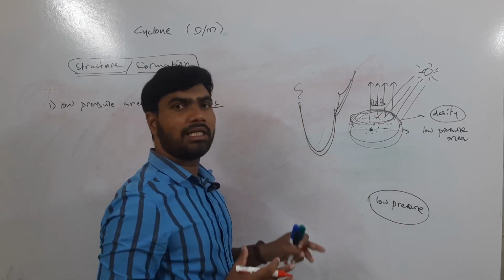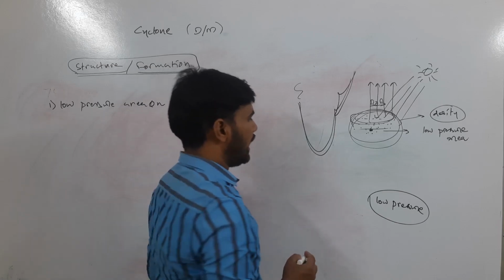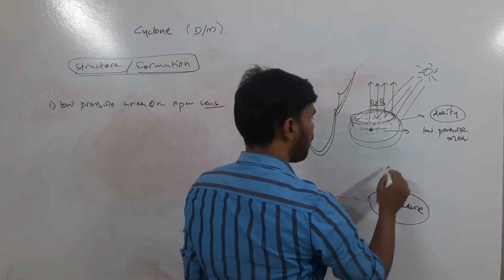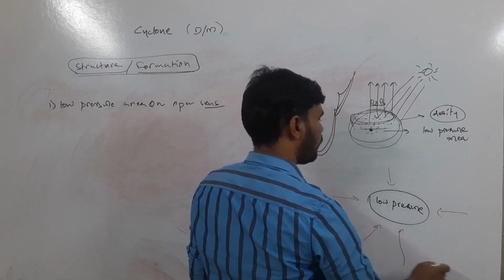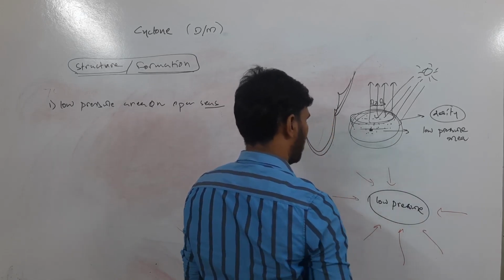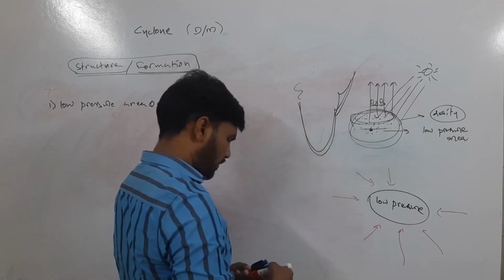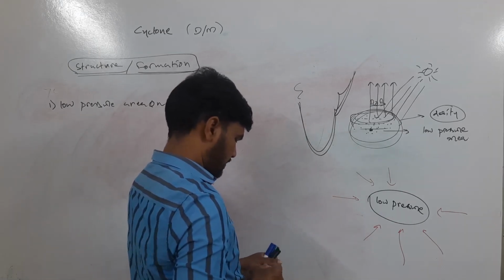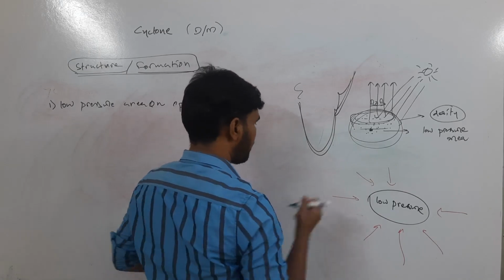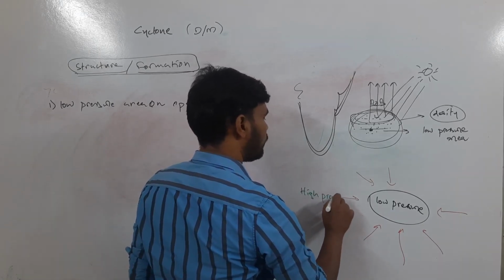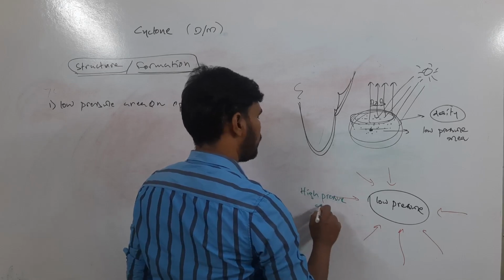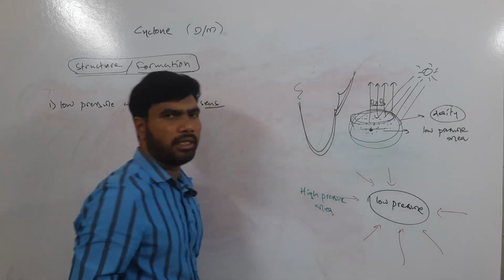So to fill that low pressure area, air from all the directions will move towards that low pressure area. In other words, air from high pressure areas will move towards this low pressure region.